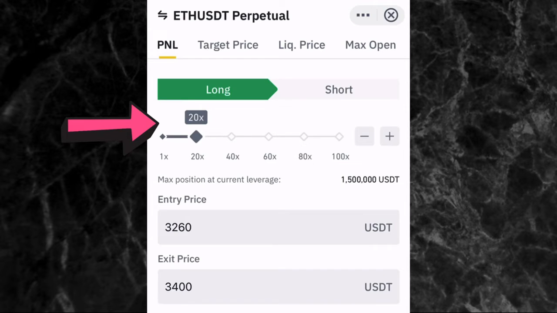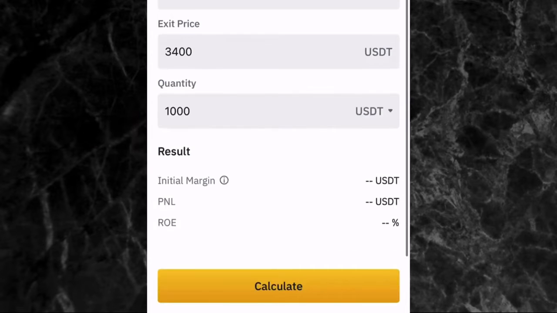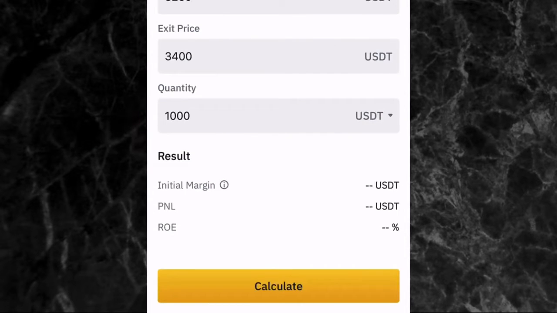So for this I'm using 20x leverage, and then I'm going in with $1,000. So it means that once I tap on calculate at the bottom side of the screen, it's going to show me the amount of money I need and the profit I'm going to be making. So let me just tap on calculate. You can see right here, initial margin is $49. So it means that I need $49 out of my own money, and I'm going to be able to enter this trade with $1,000. So you can see the power of leverage. With just $49, I can enter this $1,000 trade. And that's because I picked 20x leverage. And the profit and loss, I can see, is 42 USDT. So I'm going to be making 42 USDT, and the ROE is 85%.